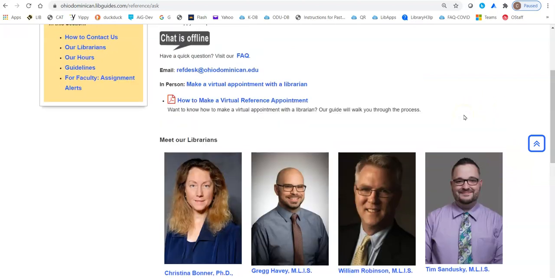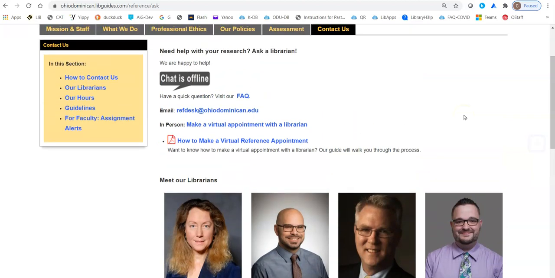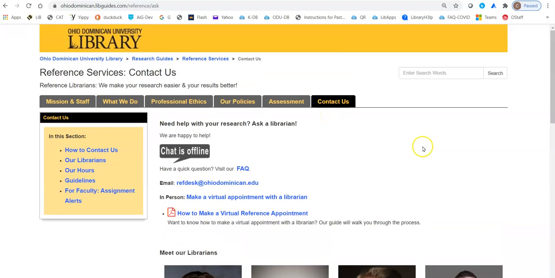And I want to mention while I'm on this page, if you have any questions at all as you get into doing your research for this class or any of the other classes, we're happy to help. We are available when this is green rather than the gray you see here. It will let you know chat is available, and we're available by chat, by email, as well as in person online. And we're happy to assist you with getting you into the resources, helping you with search strategies, and asking any questions you have about your research.